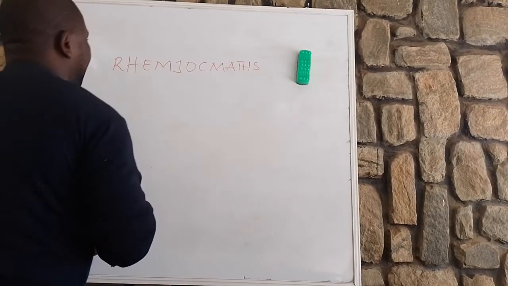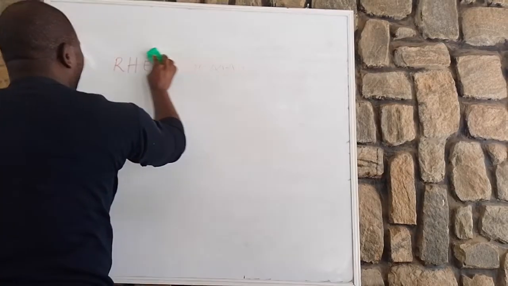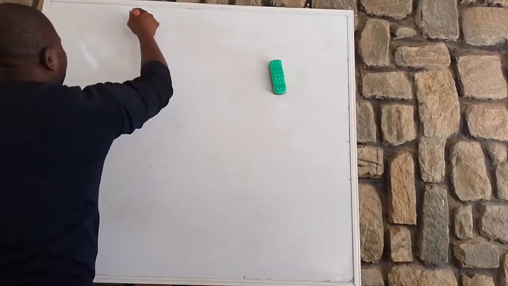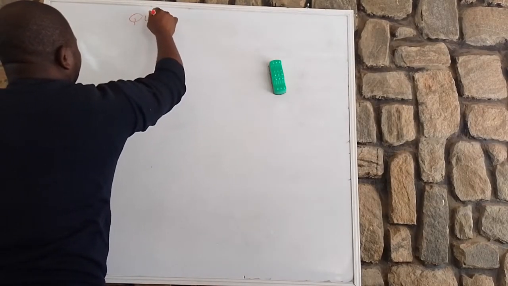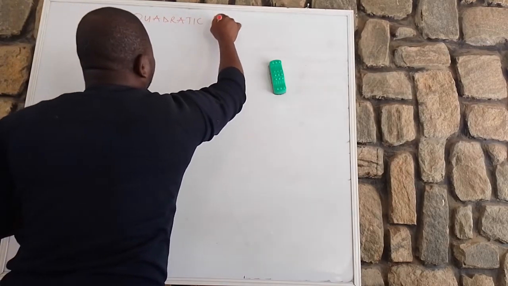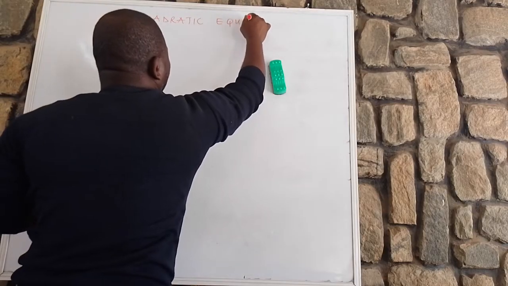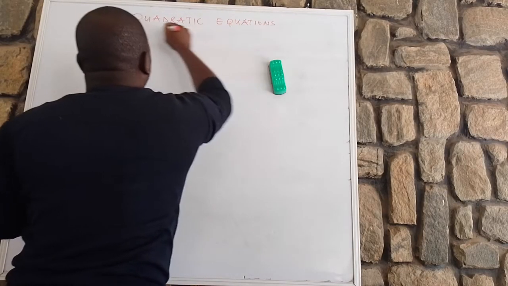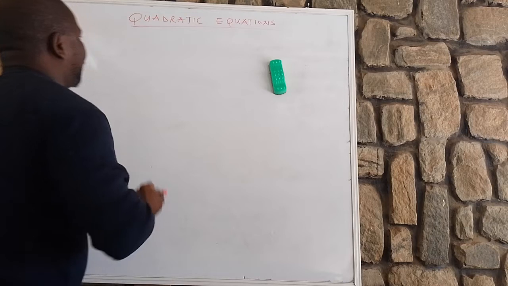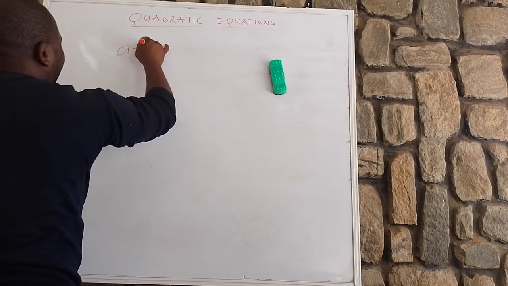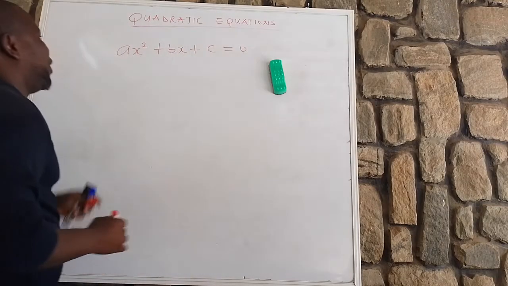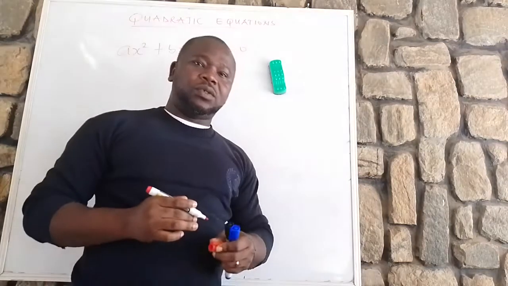So now let's look at quadratic equations. Yes, we know very well that quadratic equations are of this form: ax squared plus bx plus c equals 0. We call this a quadratic equation, true or false?